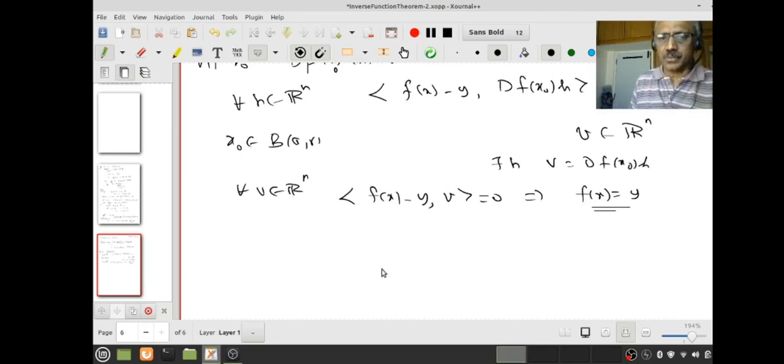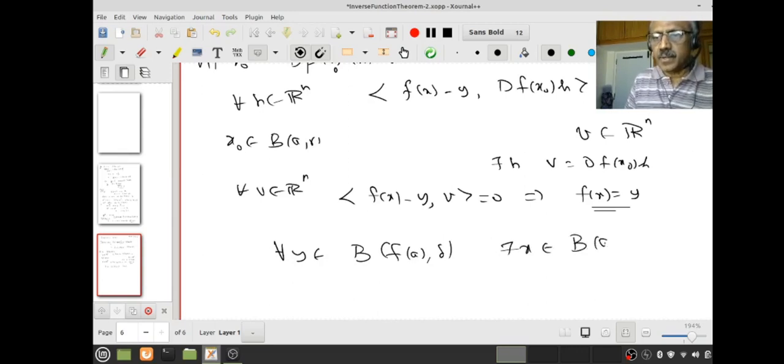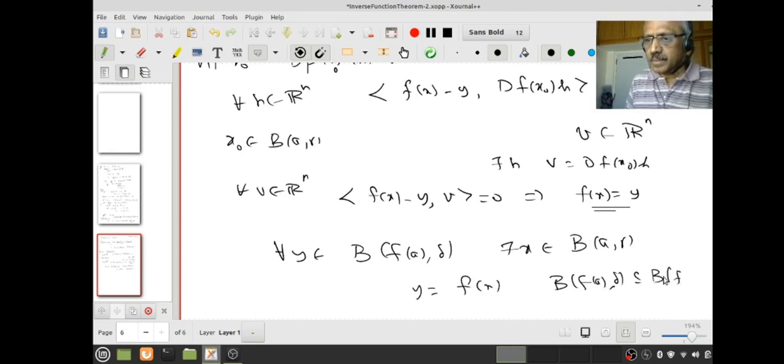So what I have shown now is that for every y in B(f(a), delta), there is an x in B bar such that y equals f(x). That means B(f(a), delta) is contained in f of B bar.